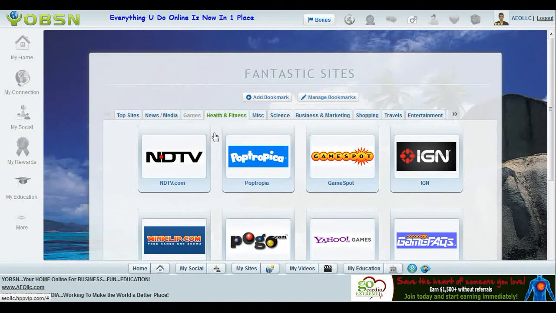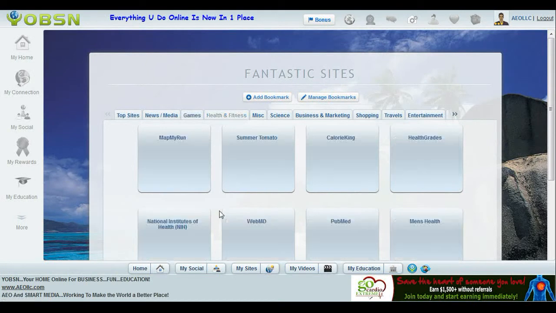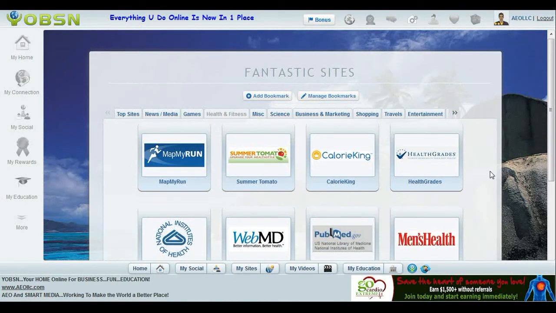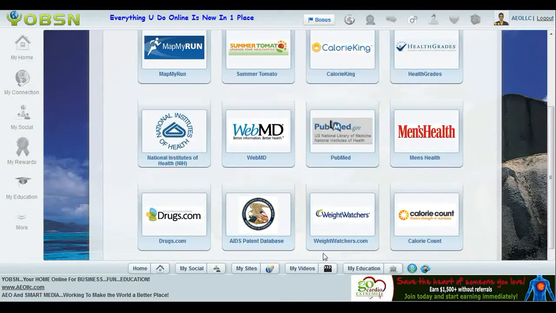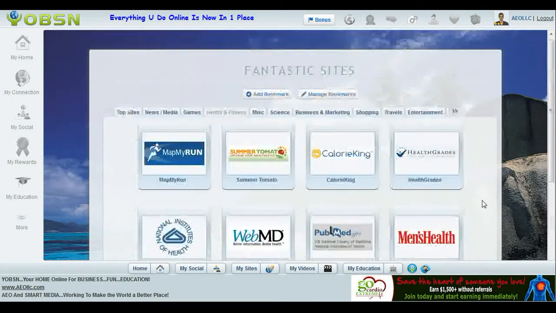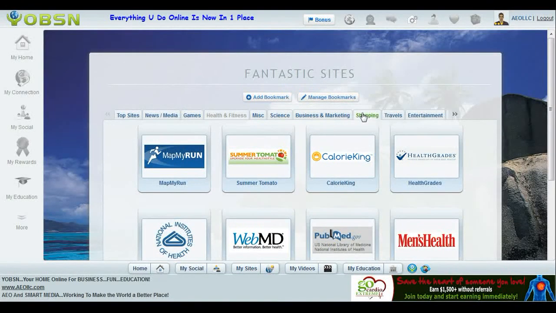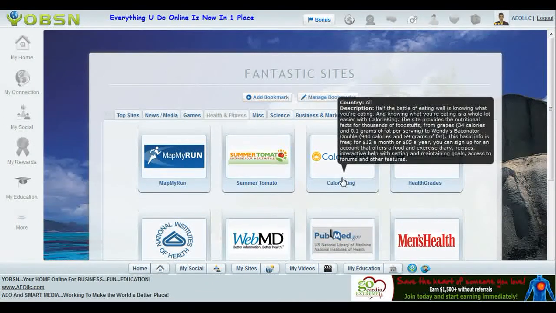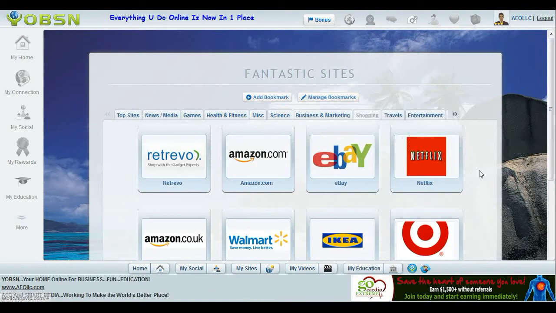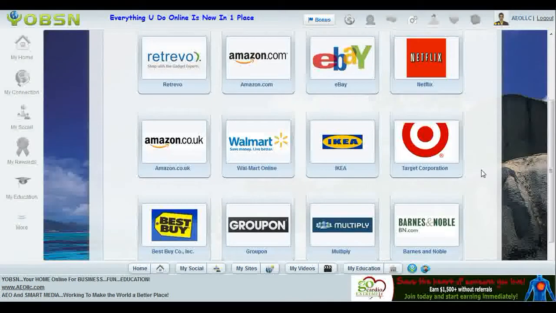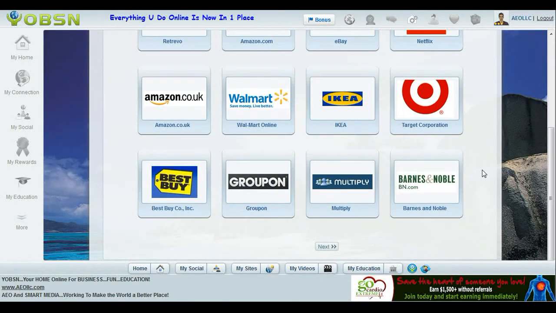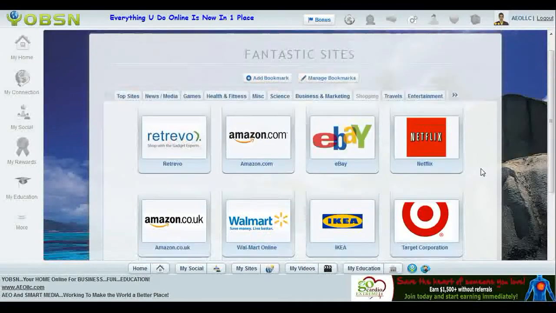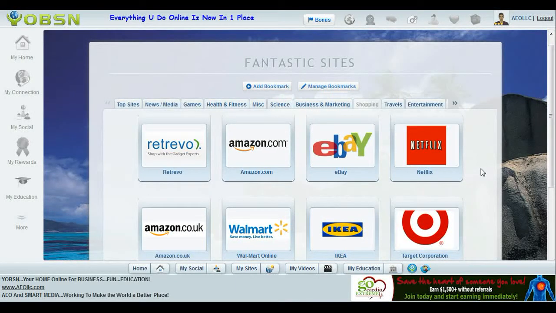So as I go through and just click some of these tabs, you see the health and fitness, right? Again, there are just so many sites. There's a next button that I can click, and there's even more. You've got men's health. If I go to, let's say, shopping, because everyone shops online, right? You've got really all the possible places that you might shop online. And again, if there's a site that you would like to add to the fantastic sites, as a member, you send me a smart mail and I will add that site.